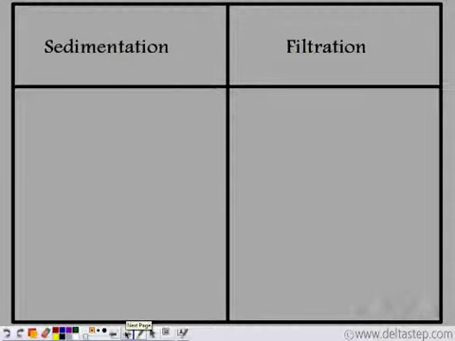Now we have two processes to separate the insoluble solid from the liquid. We have sedimentation and filtration. Let's see, why do we need two processes? Sedimentation is a slower process, whereas filtration is faster. Why? In sedimentation, you need to leave the contents of the beaker undisturbed for a very long time. Whereas in case of filtration, you can simply pass the contents of a beaker through a filter paper funnel arrangement and you can separate the insoluble solid.